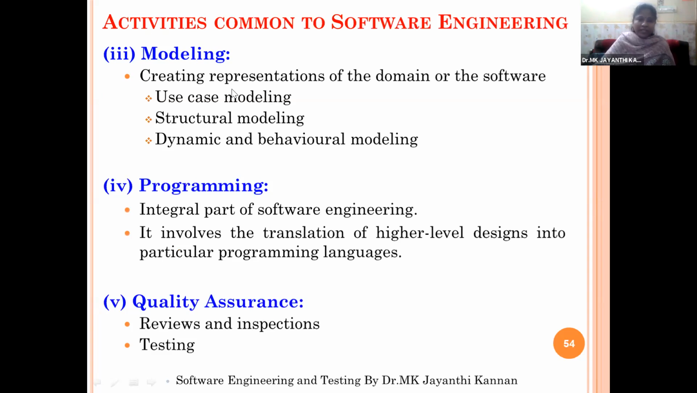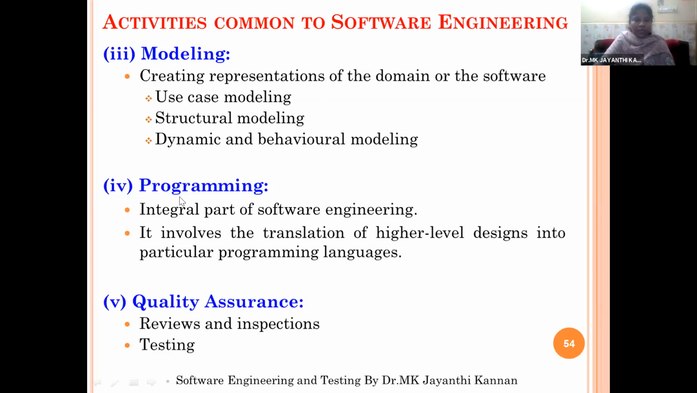So the various use case modeling diagrams will be done, or structural modeling diagrams can be created, or dynamic or behavioral modeling diagrams. So behavioral modeling diagrams means we'll go for object diagrams and sequence diagrams, UML modeling diagrams, or state chart diagrams, collaborative diagrams. So those diagrams can be created to represent the dynamic nature of your project.